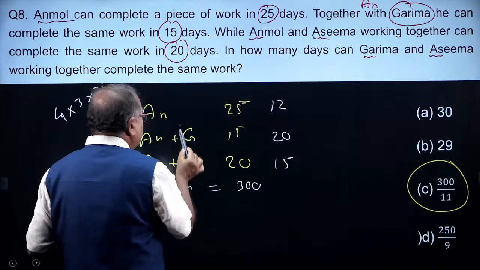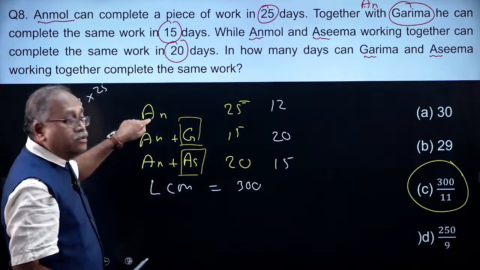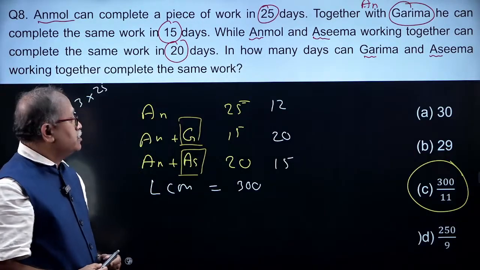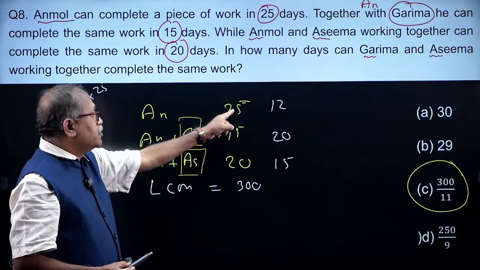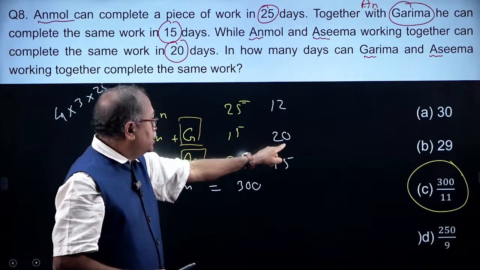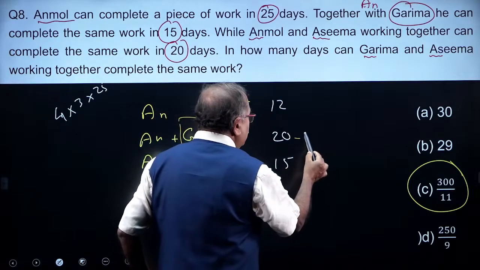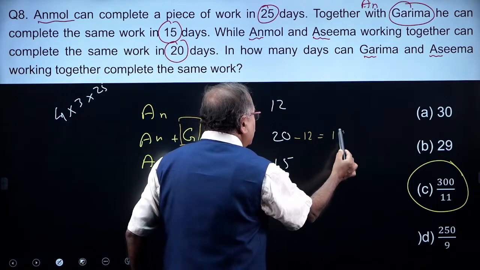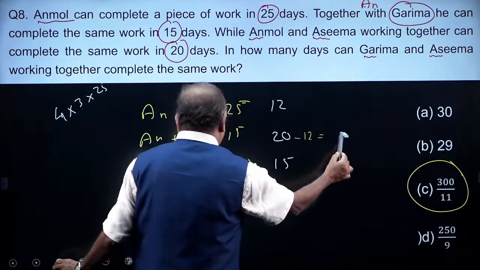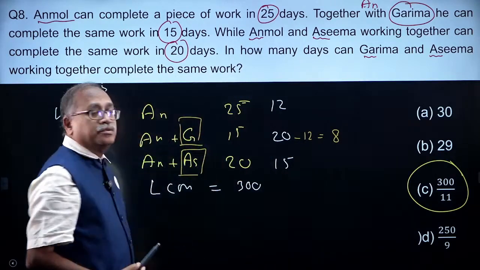So, reasonably you have answered the question, Garima and Asima. Can you see that Anmol is here, Anmol is here, Anmol is here. So from 20 units, Anmol and Garima, if I take out the 12 units, then I will be left with 8 units, and that 8 units is done by none other than Garima.